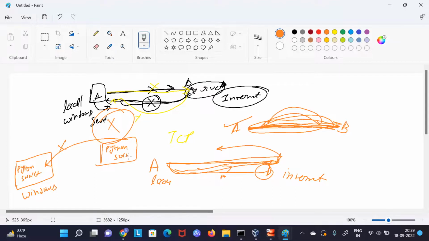Okay. And here you are intelligent, so you will not use UDP here. Here you will use TCP. What will you do with TCP? First of all, let's say you have got someone's laptop for, let's say, 5 minutes somehow.